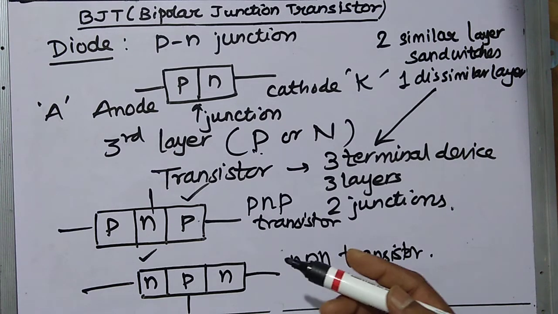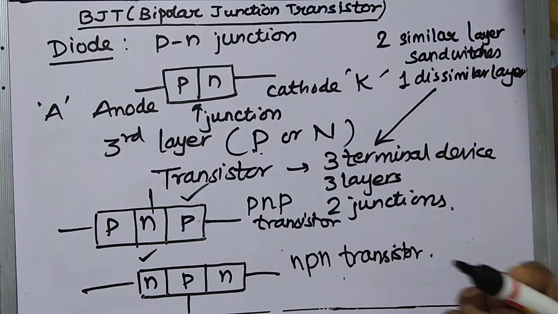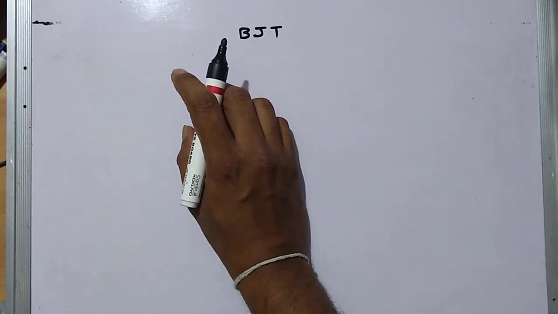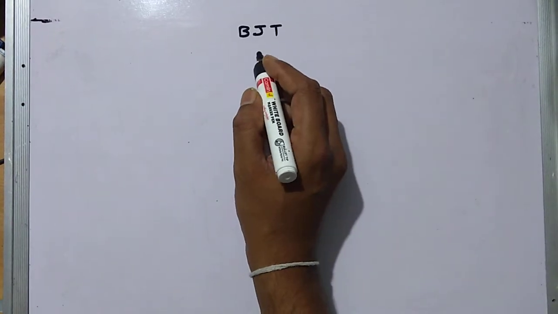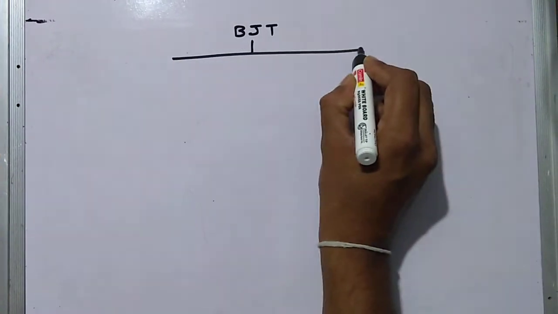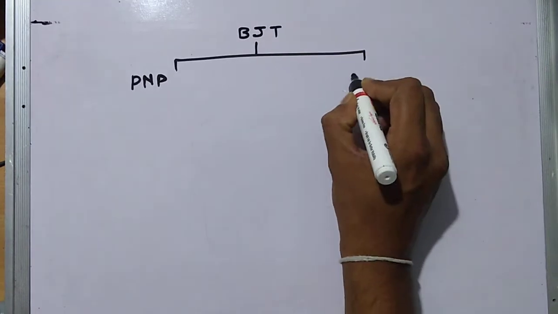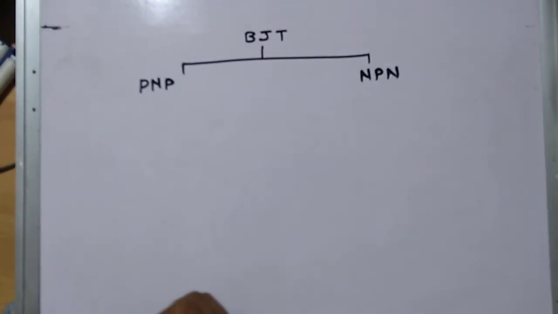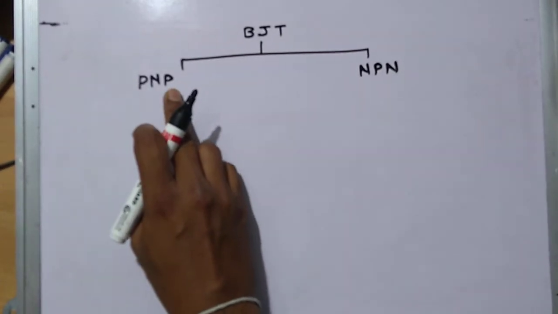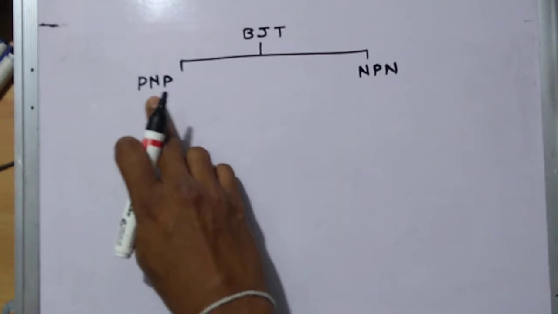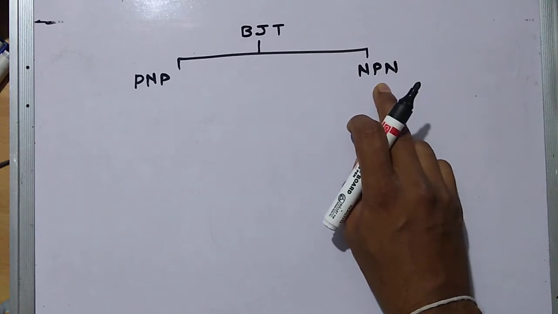Now we will see the construction diagram and the symbol of this BJT. Now we will see the classification of BJT. So BJT or bipolar junction transistor is of two types. So as we have discussed, it is of PNP and NPN. Two similar types, p-type, p-type, similar materials, sandwich a dissimilar material, n-type. Here n-type, n-type are the two similar materials, sandwiching a p-type dissimilar material.